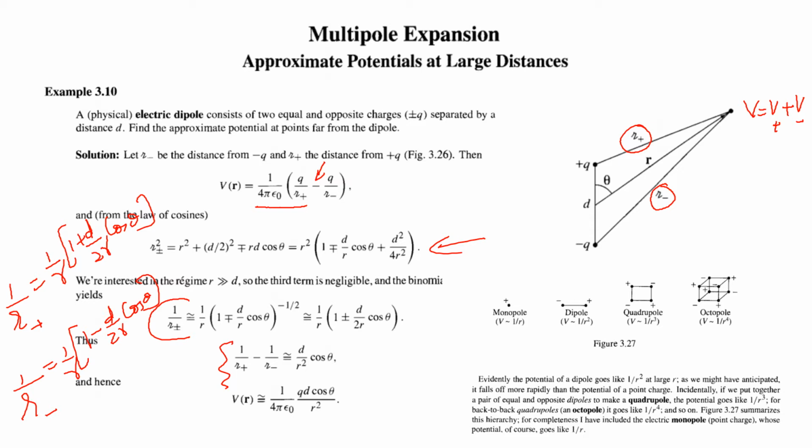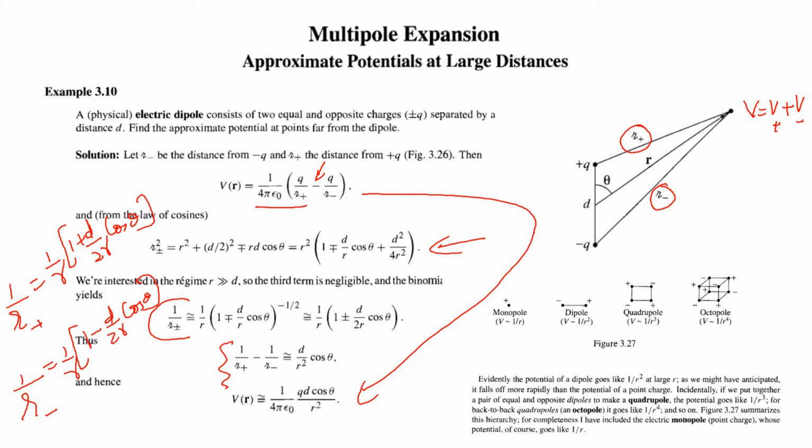Now, by substituting 1 over script R plus and 1 over script R minus in the above equation, what is 1 over script R plus minus 1 over script R minus? You can see that the 1 over R terms cancel, and d over 2r cos theta and d over 2r cos theta become 2d over 2r cos theta, so the 2 cancels.